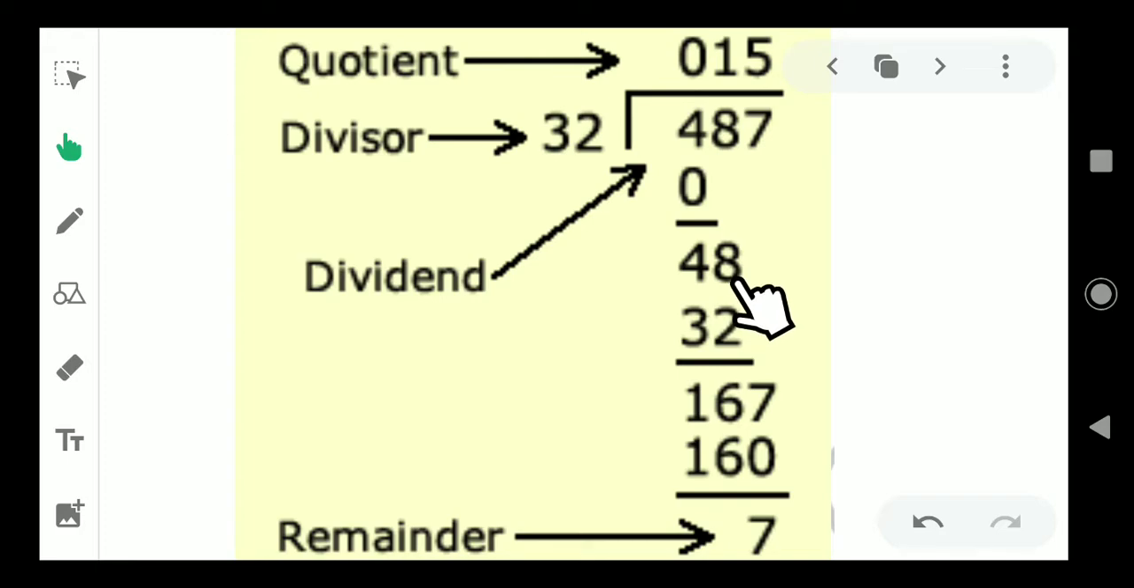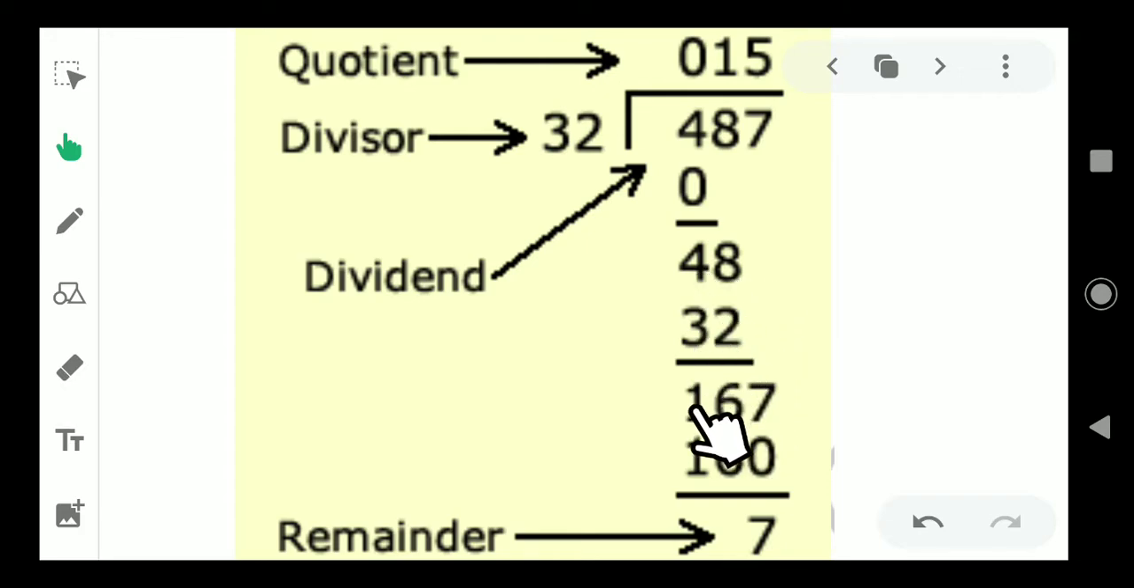In 48, how many 32s are there? 1 into 32 is 32. 2 into 32 is 64, so it is not possible. So 1 into 32 is 32. After that, what do we want to do? Subtract it. 8 minus 2 is 6.